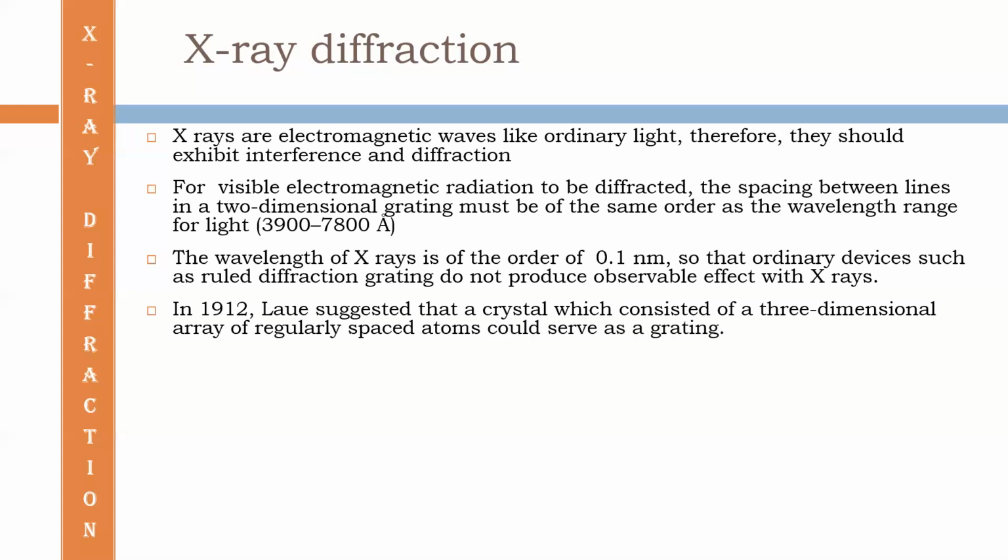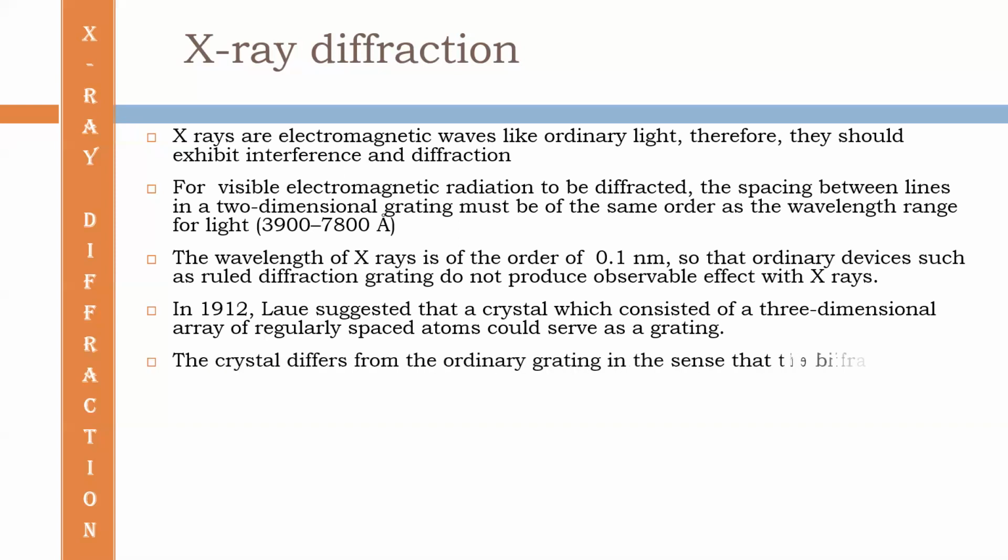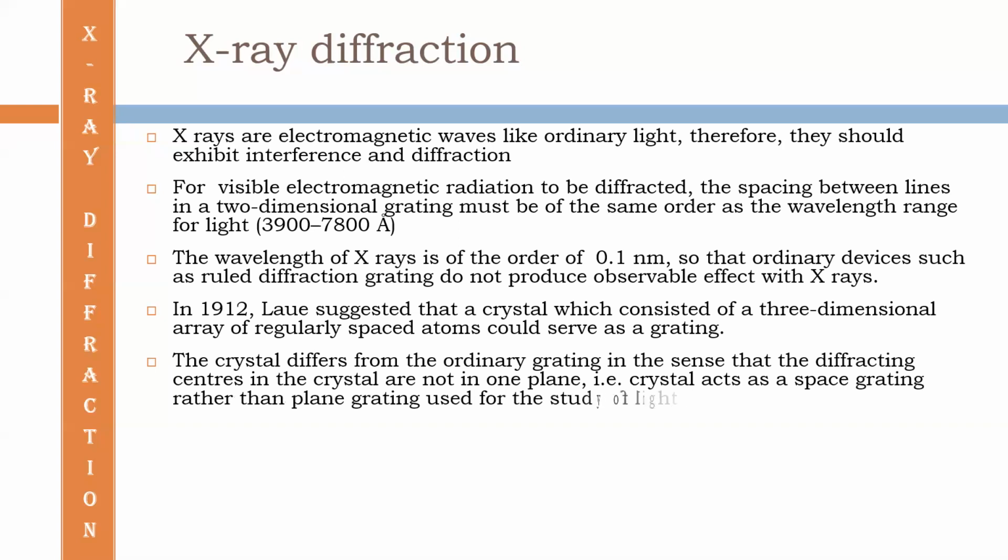In 1912, Laue suggested that a crystal, which consisted of a three-dimensional array of regularly spaced atoms, could serve as a grating in the case of X-rays. The crystal differs from the ordinary grating in the sense that the diffracting centers in the crystal are not in one plane.